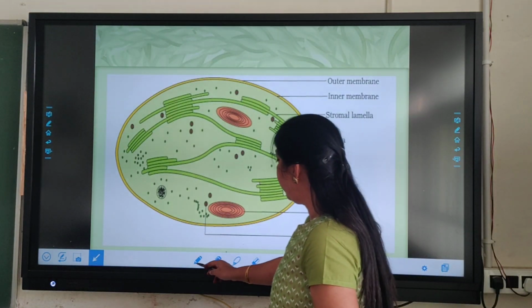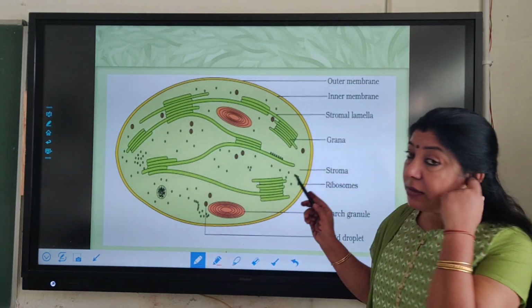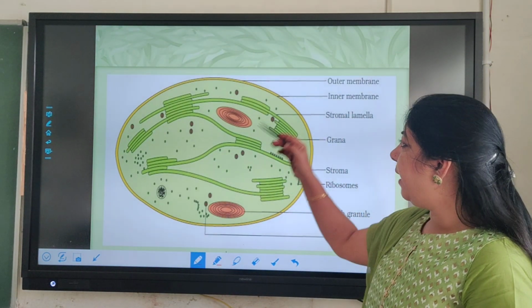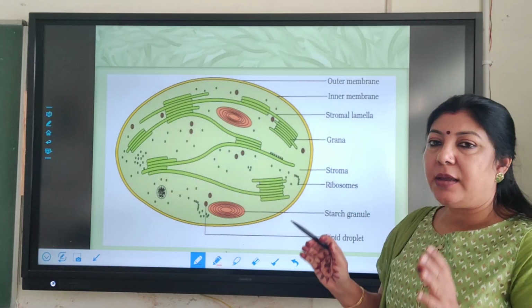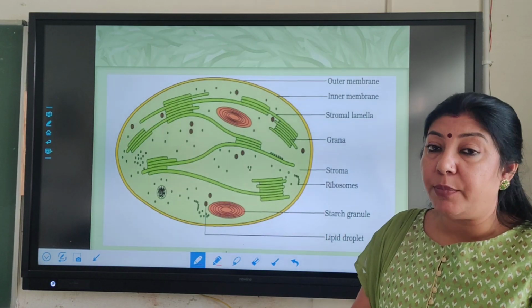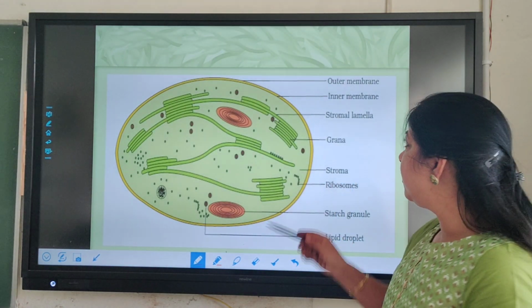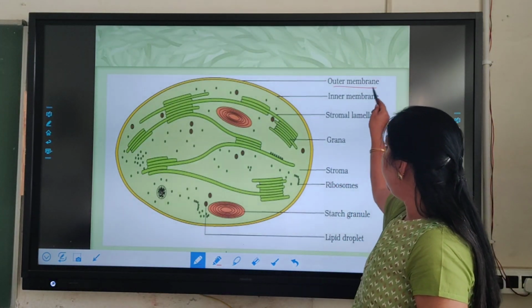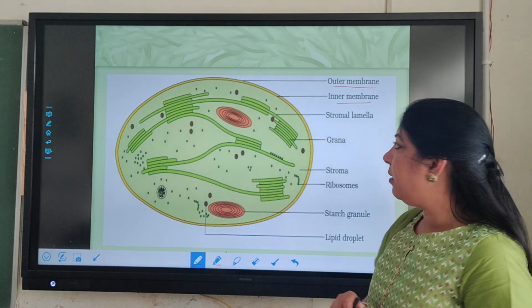In this diagram of the chloroplast, you can see the chloroplast is a double-layered structure. In the previous unit we studied the details of the chloroplast. We know there are outer and inner membranes, a double-membraned organelle.